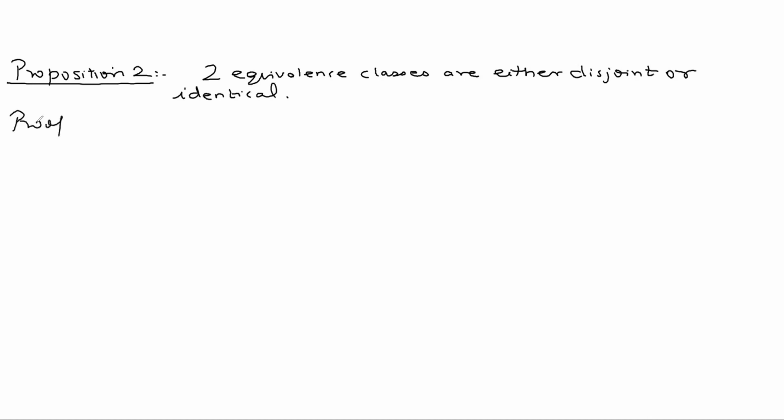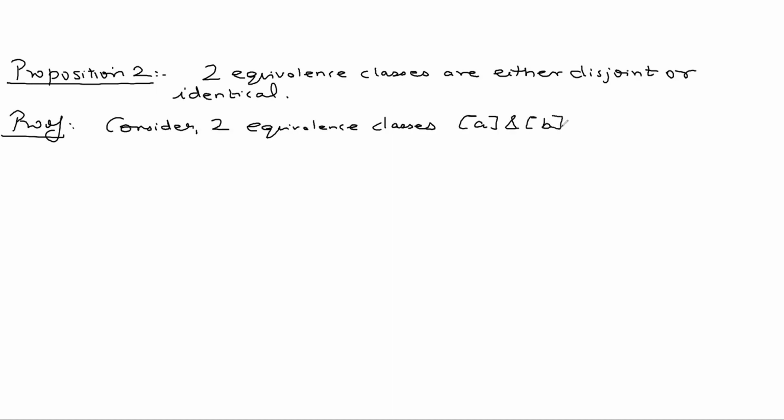So look at the proof. Consider two equivalence classes, equivalence class A and equivalence class B.